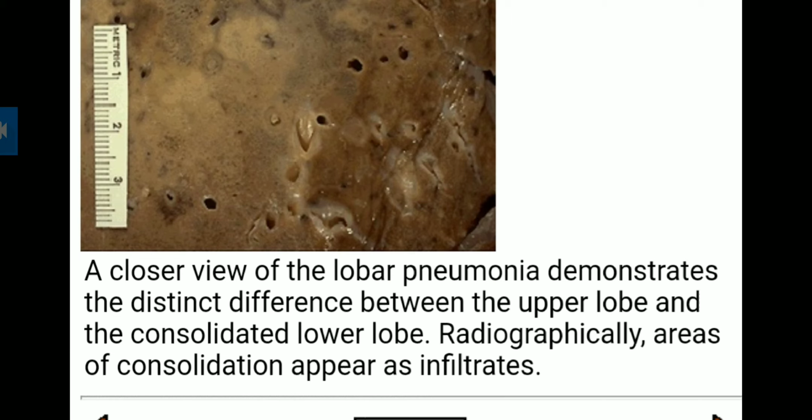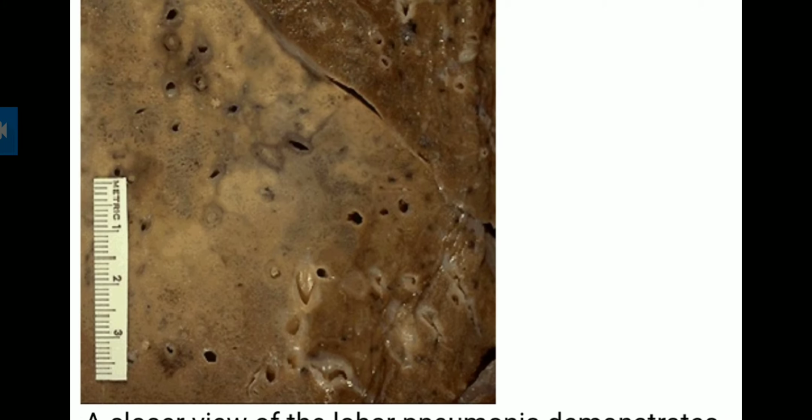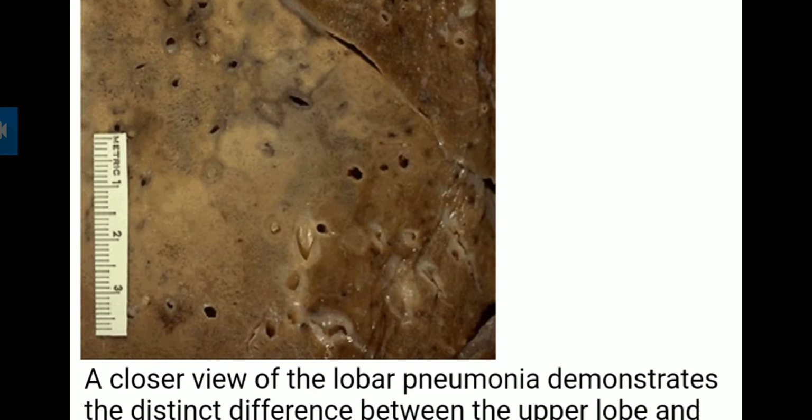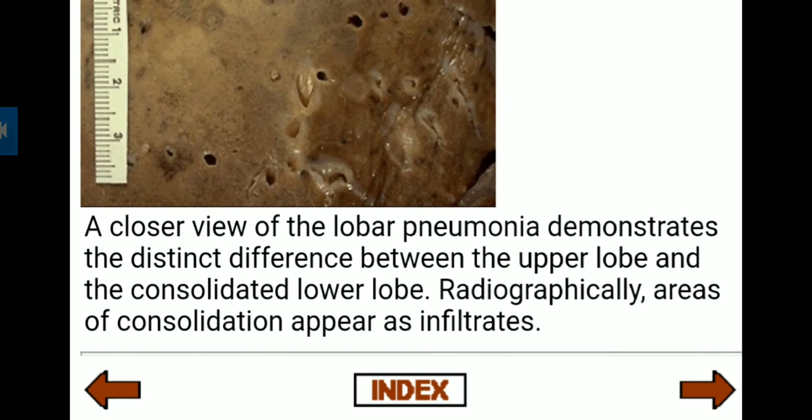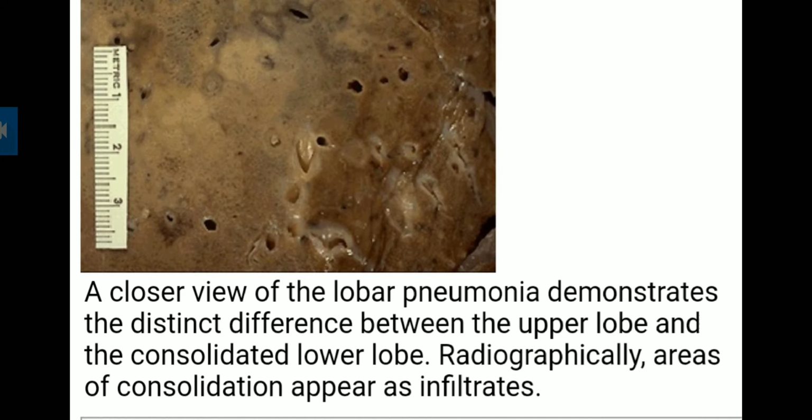Radiographically, areas of consolidation appear as infiltrate. So you can see the difference here in color, and radiographically the consolidated part, that is the lower lobe, appears as infiltrate.